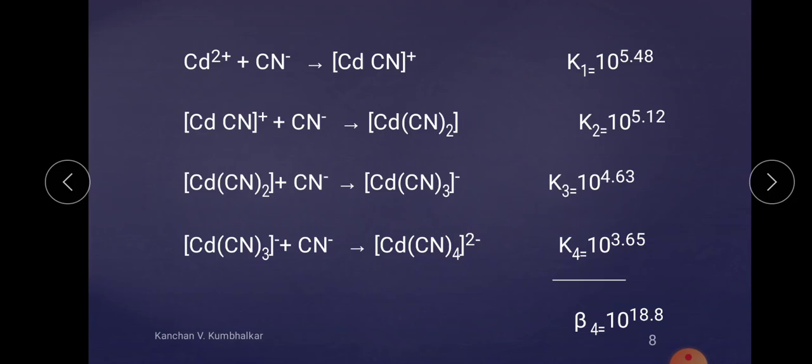And one more thing, K1 is always greater than K2, then K3, then K4. Observe K1 having 10 raised to the power 5.48, which is greater than this value. This K2 is greater than this value and K3 is greater than this value. So these are the two examples which show what is meant by K1, K2, and what is meant by beta 1, beta 2.